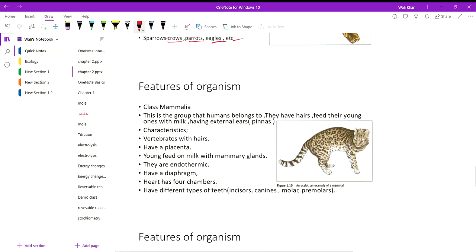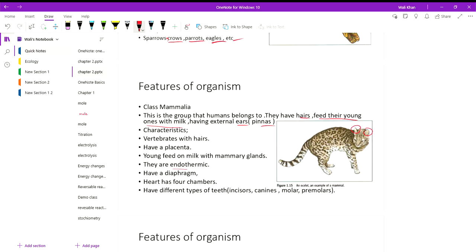Then is the class mammals, to which humans also belong. This is the group that humans belong to. They have hair, feed their young ones with milk, having external ears or pinnas. These are the external ears or pinnas. Characteristics are vertebrates with hair, have a placenta, young feed on milk with mammary glands, they are endothermic, have a diaphragm, heart has 4 chambers, have different types of teeth.